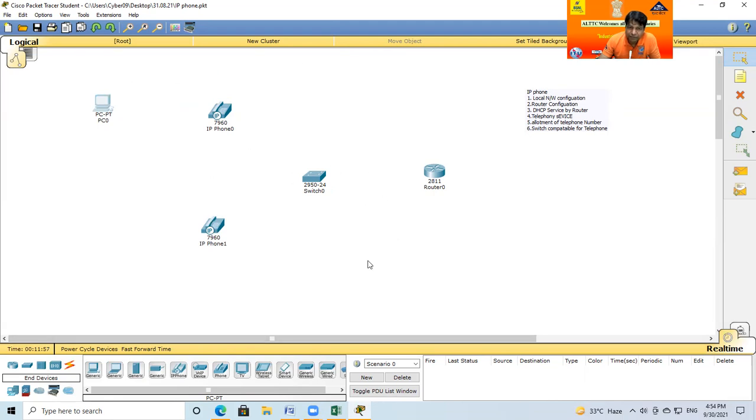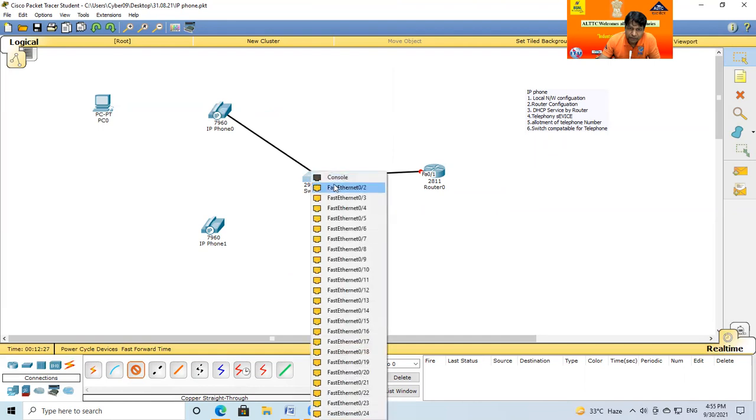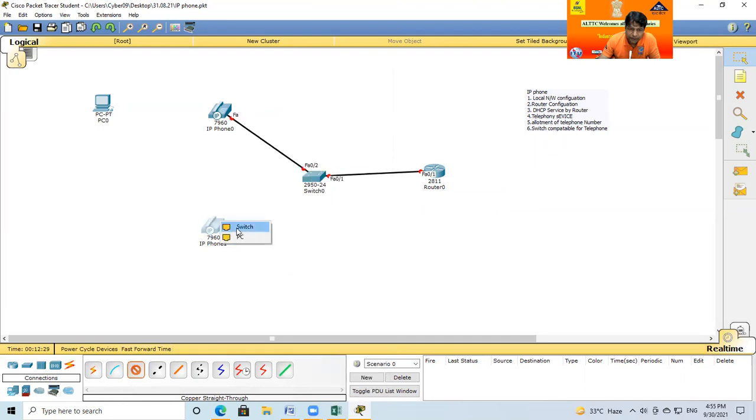Now, how do we connect all these devices? Because all are different devices, I take a straight cable. Click on the router, go to any Ethernet port; I choose 0/1 and on the switch also 0/1. I take another connection. For this telephone you have two options: one is the switch, another is the computer. Switch to switch, so I connect the switch, and this other one I also connect to the switch. Okay. You are not bound to a position; you can connect any position, no problem.